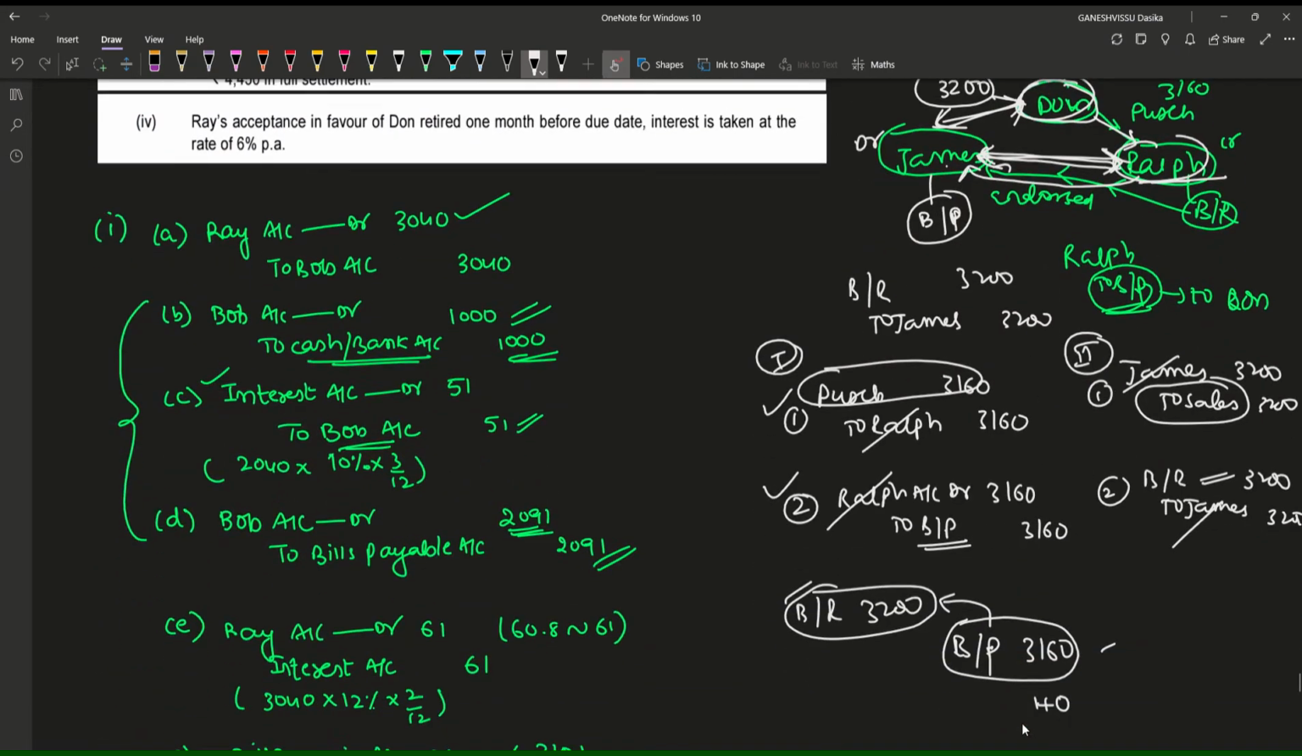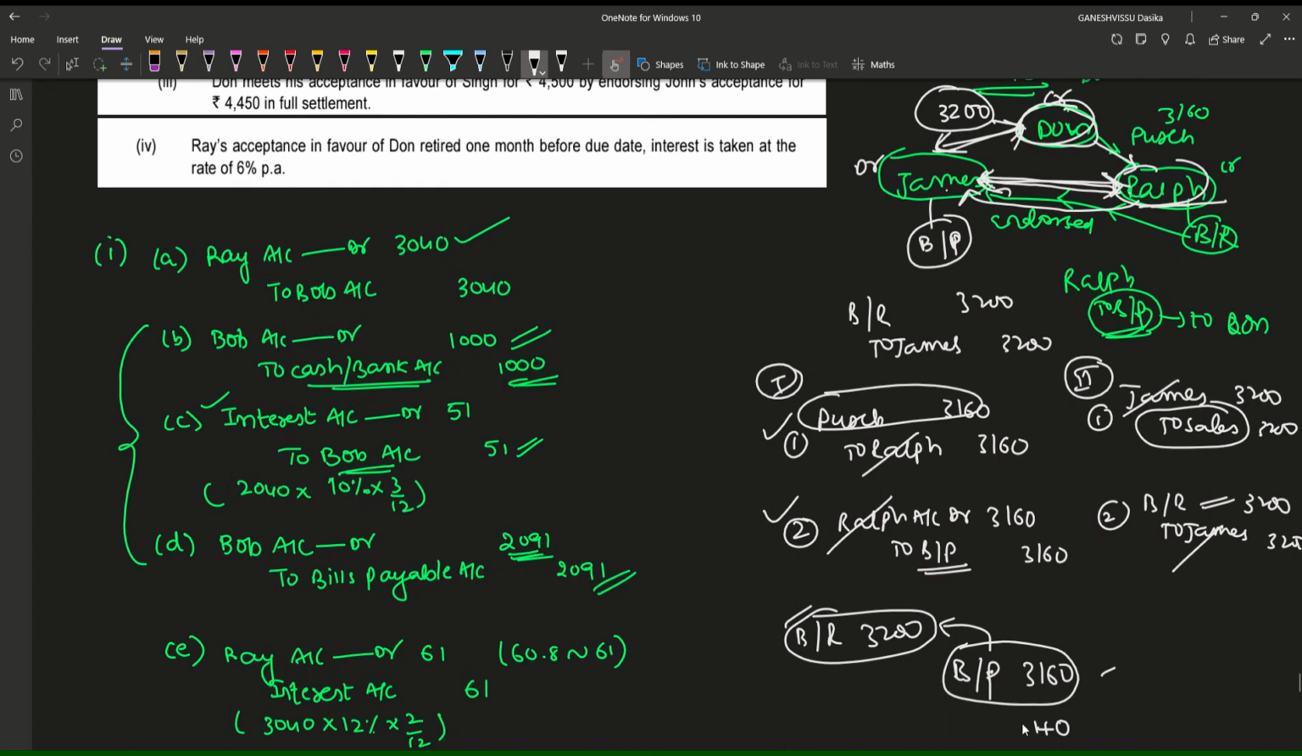So the entry would be what? Simply, bills payable is to be discharged against bills receivable, nothing but bills payable is to be cancelled. So bills payable account debit, to bills receivable. And this rupees 40 is discount allowed. It is discount allowed account debit, bills payable account debit, to bills receivable: 3160, 40, 3200. This is the entry which he is going to write.